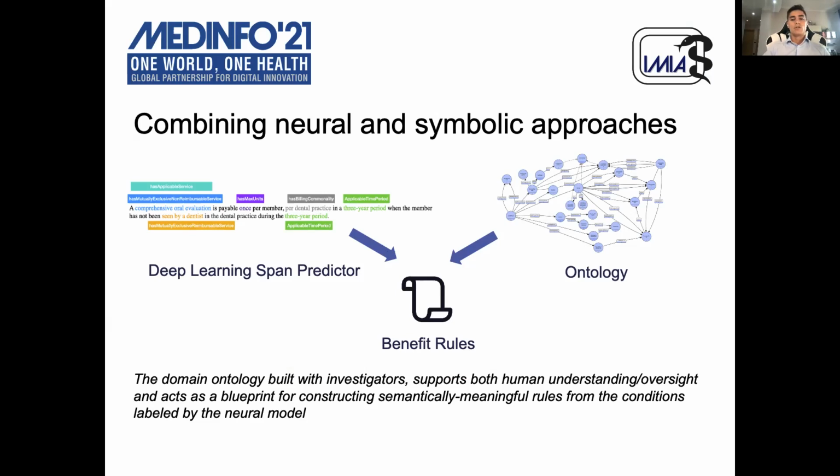For example, determining if a complete mutually exclusive rule can be formed. For each sentence, all the labels predicted by the span predictor that are compatible with the type of benefit rule are clustered. Subsequently, we identify for each cluster the entity annotation that overlaps with each label and whose type is compatible with the range of the predicted label, which corresponds to a condition defined in the ontology.